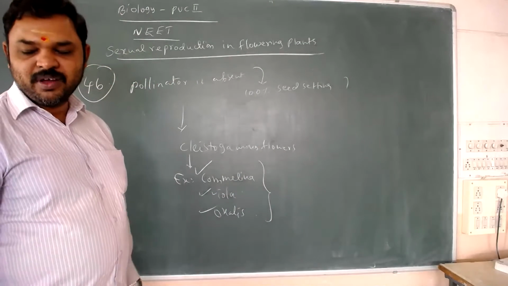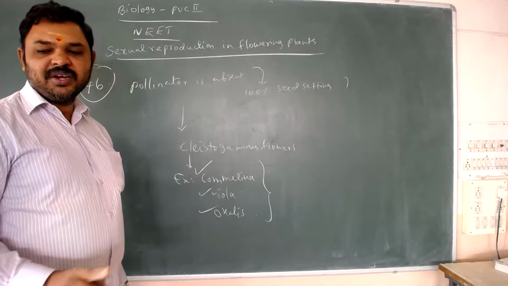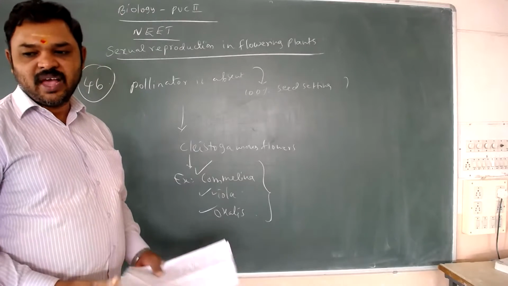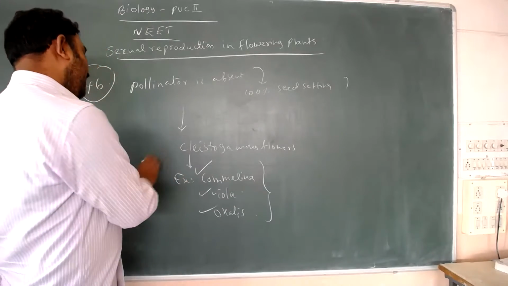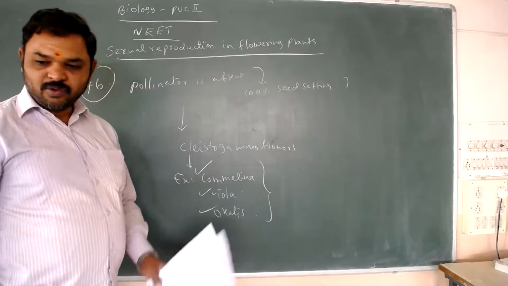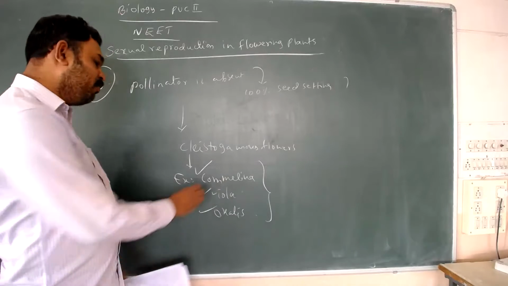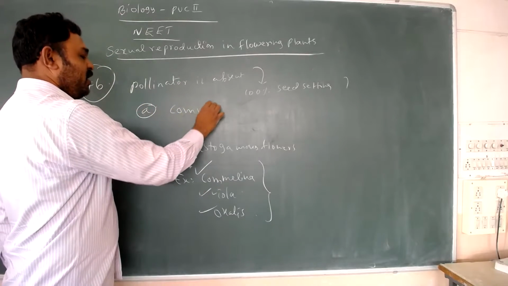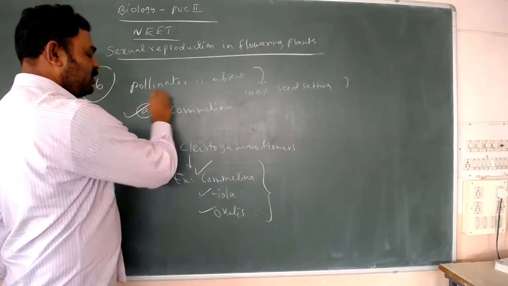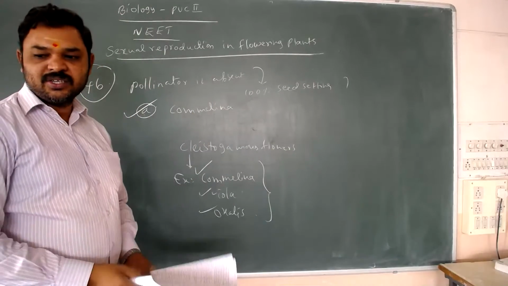In cleistogamous flowers, without pollinators, 100% seed setting happens. Example, Commelina. So which option is it? Option A, Commelina. So the answer to question 46 is option A, Commelina.